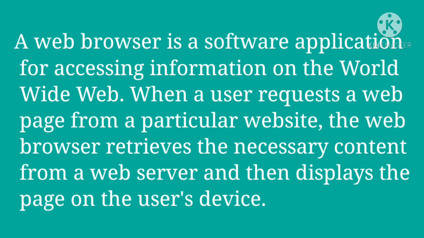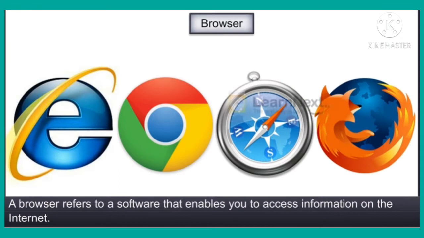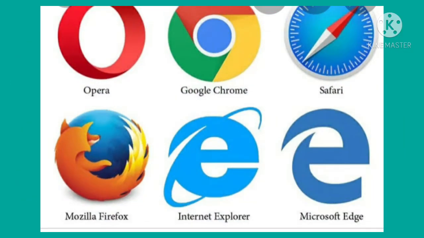So what is the role of the web browser here? The web browser translates these codes into graphical form which can be seen and read by the user. Not only that, the web browser converts websites and web pages delivered through hypertext transfer protocol into human readable content. Some examples of web browsers are Google Chrome, Windows Internet Explorer, Mozilla Firefox, etc. Google Chrome is one of the most widely used web browsers across the world.